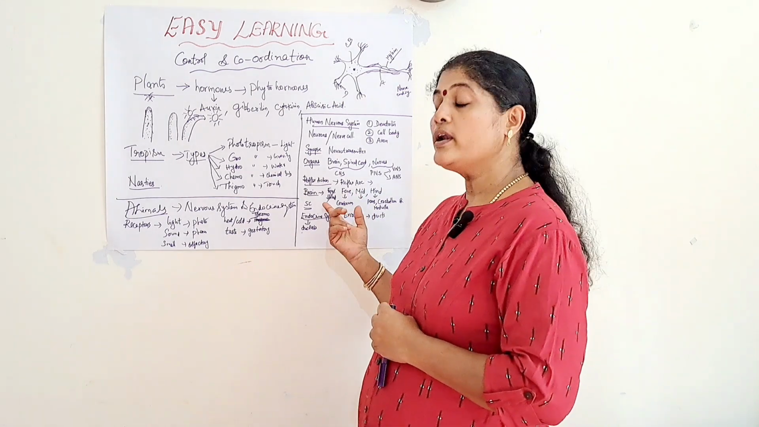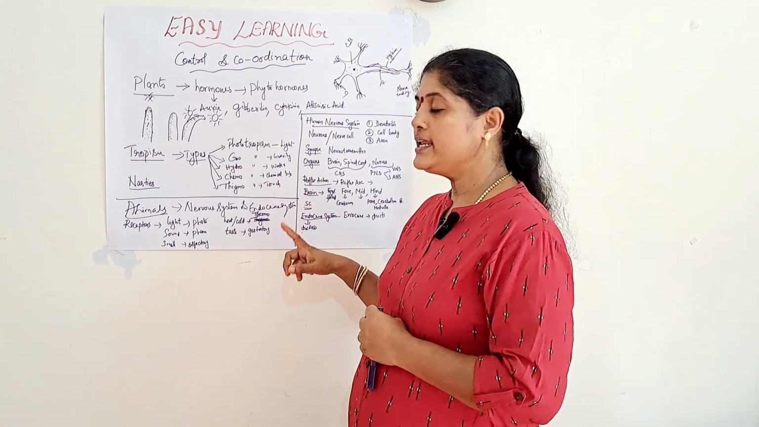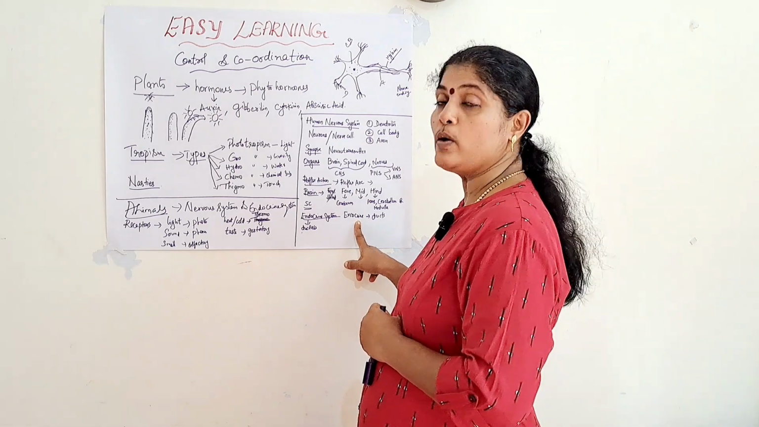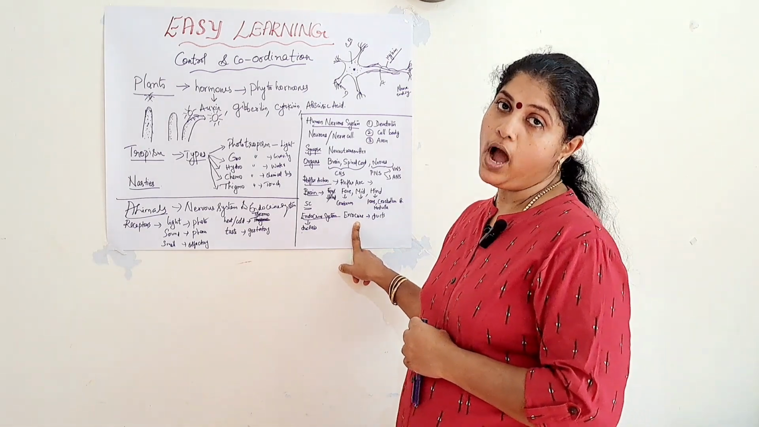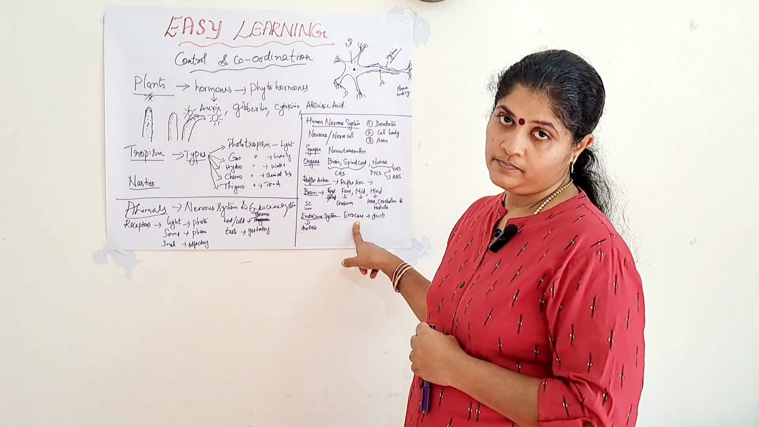Okay. Next one is the ovary. Ovary acts as an exocrine gland by producing the ova in the oviduct. Okay.